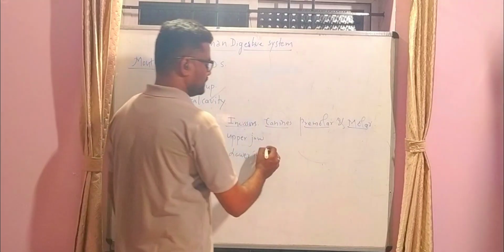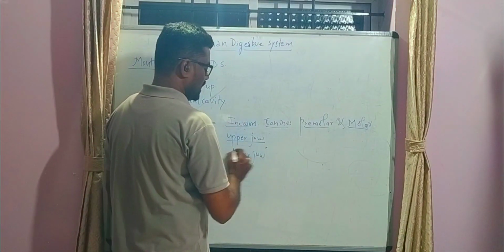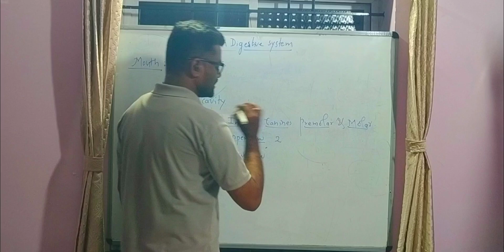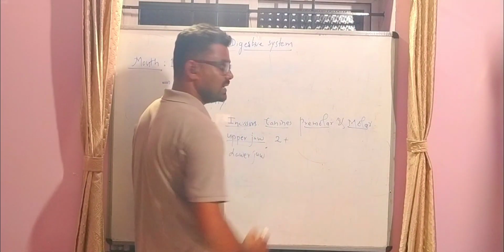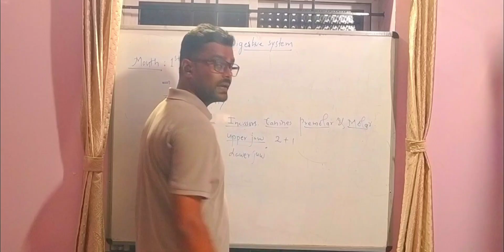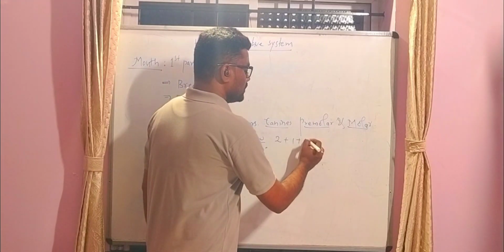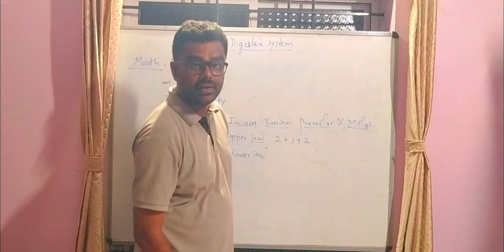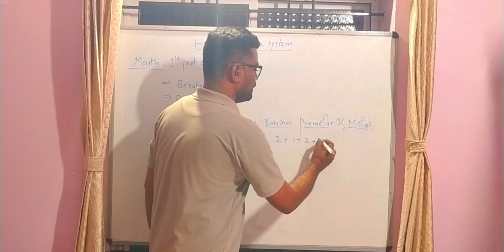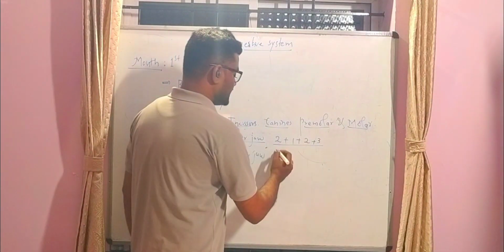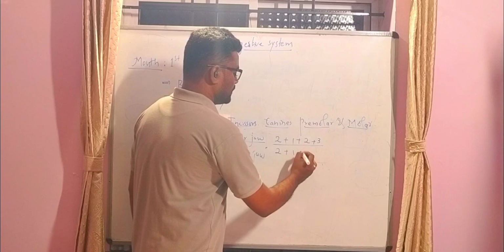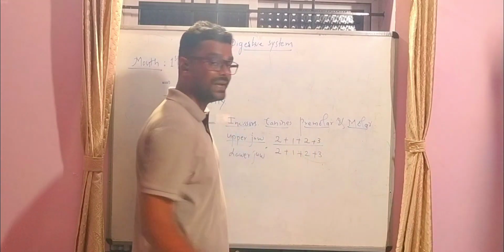There are two pairs of incisors, plus one pair of canines, plus two pairs of premolars and three pairs of molars in the upper jaw. The same 2 plus 1 plus 2 plus 3 pairs in the lower jaw.